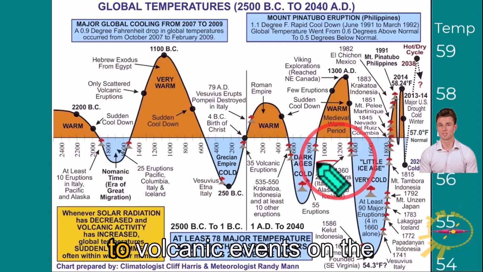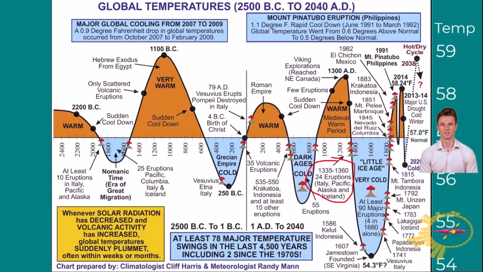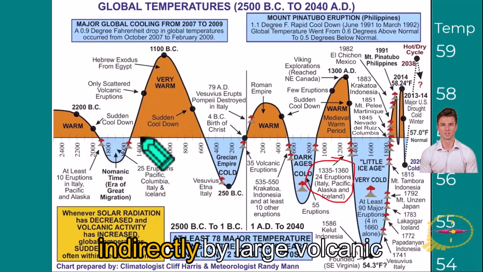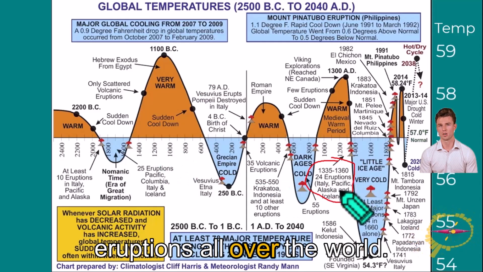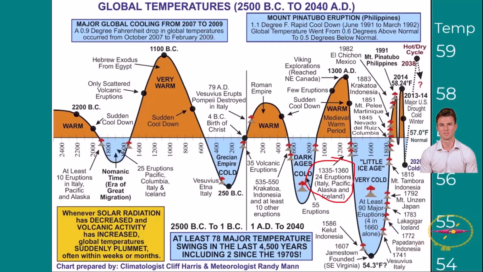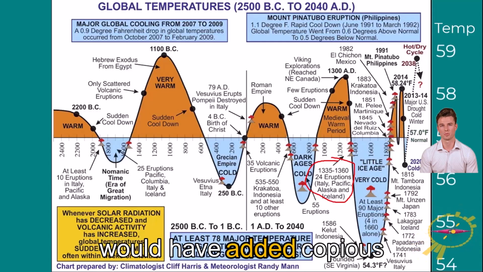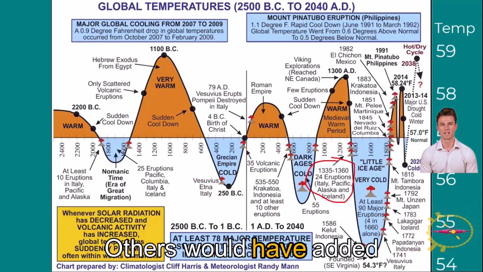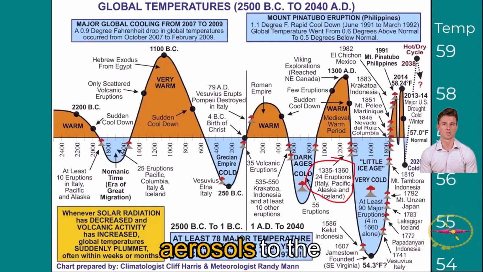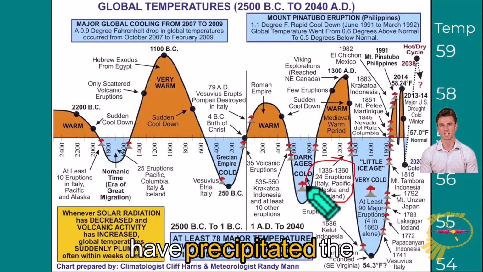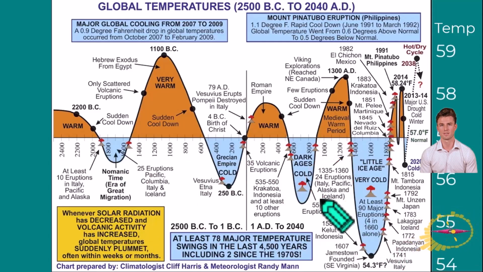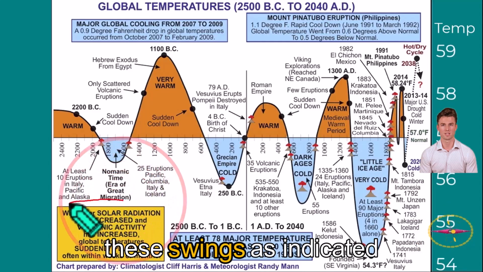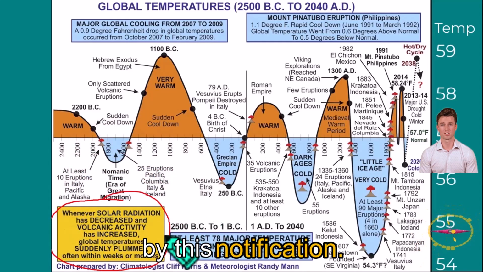Note the many references to volcanic events on the chart. Many of the deviations in temperature you see here were influenced directly or indirectly by large volcanic eruptions all over the world. Some of these eruptions would have added copious amounts of carbon dioxide to the atmosphere. Others would have added dust, soot, and sulfur aerosols to the atmosphere, which would have precipitated the cooling events you see here. It's also assumed that changes in solar output may have affected some of these swings, as indicated by this notification.